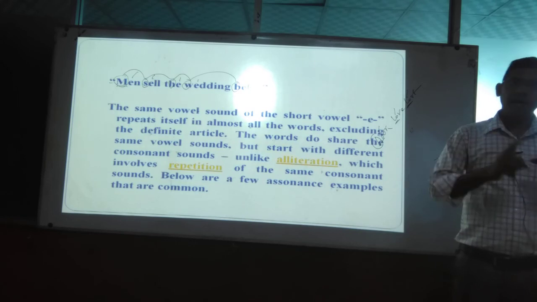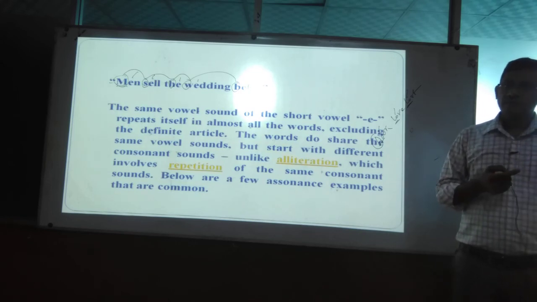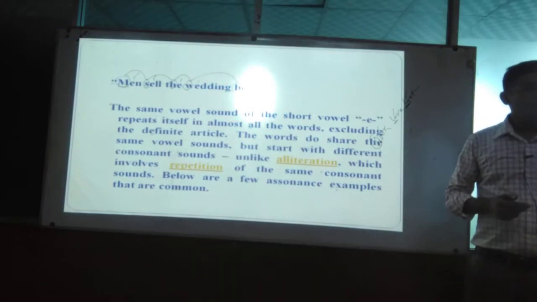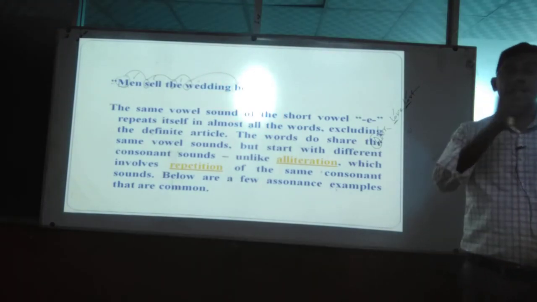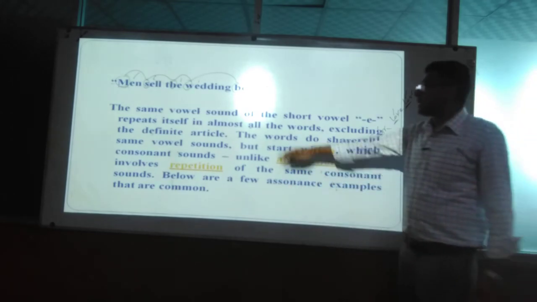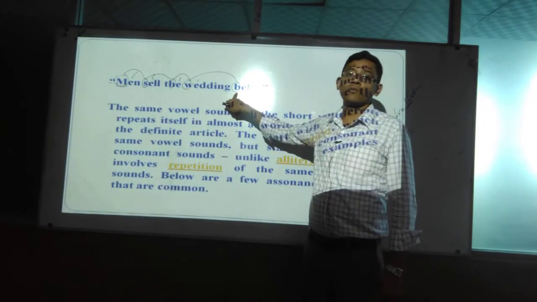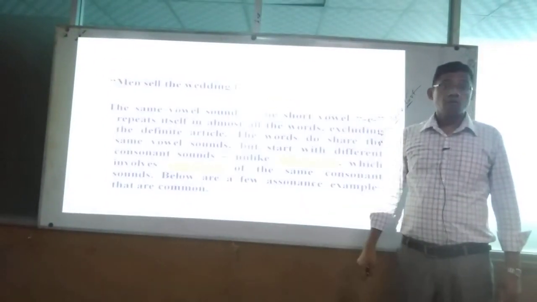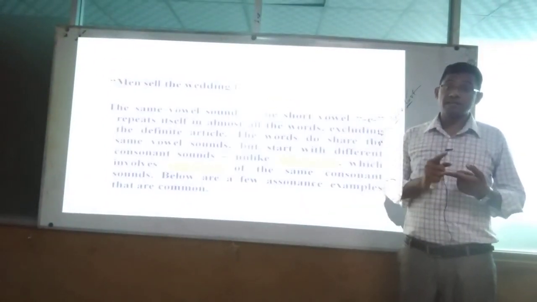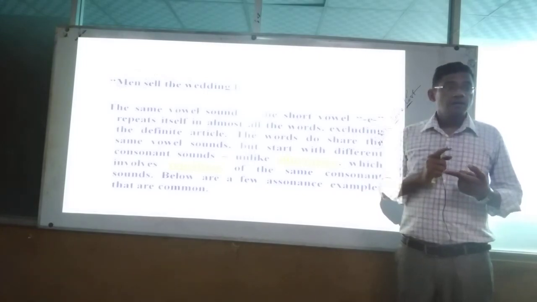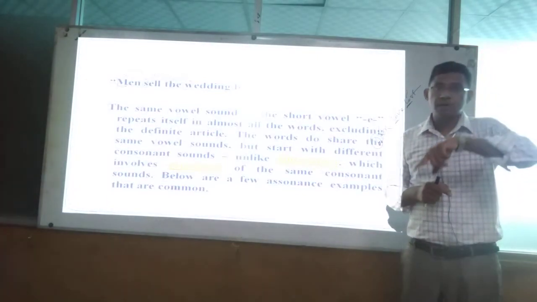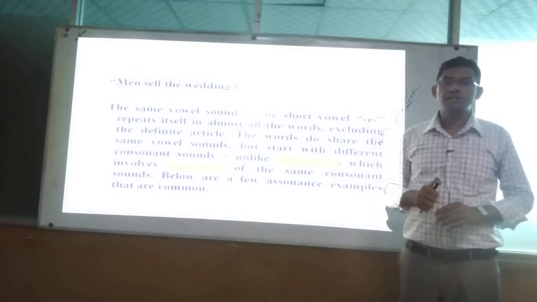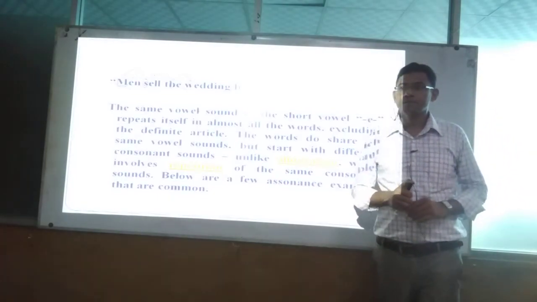Why? Because the condition says that before the vowel the consonant must be different. So the vowel cannot be used at the beginning of the words. Now is it clear? So what does it mean then? Assonance means repetition of the sound of the vowels, okay? And before the vowels, all or most of the consonants must be different.